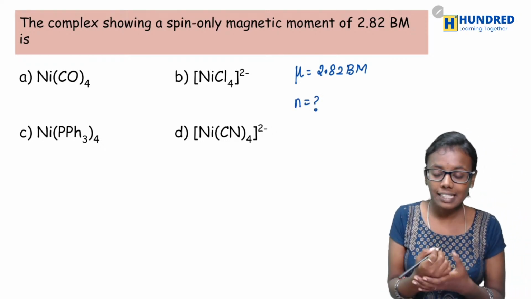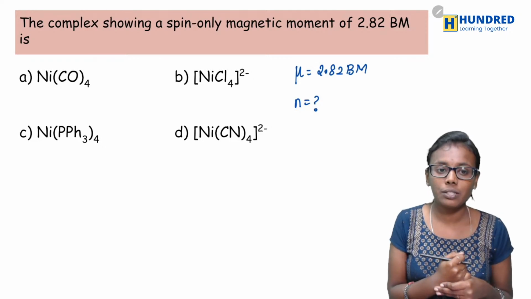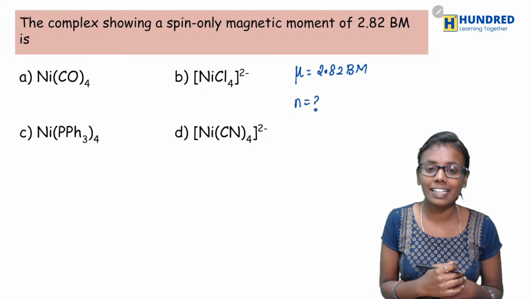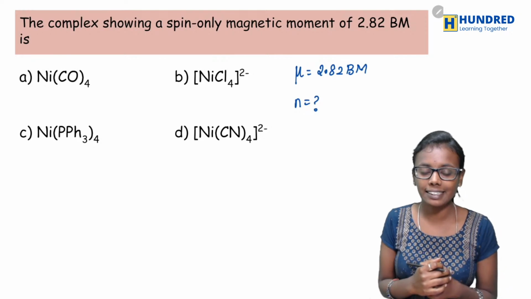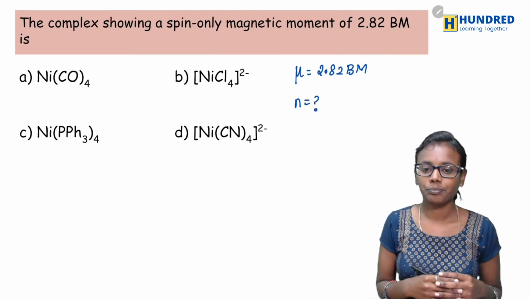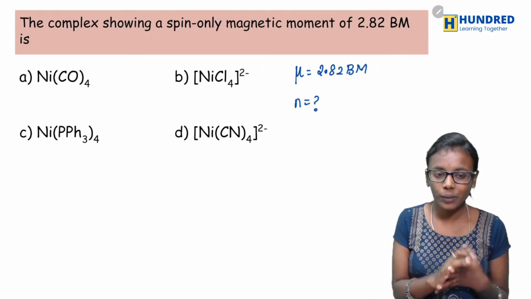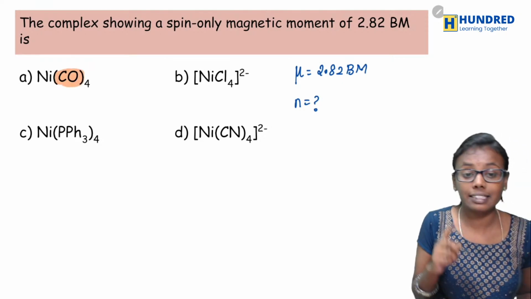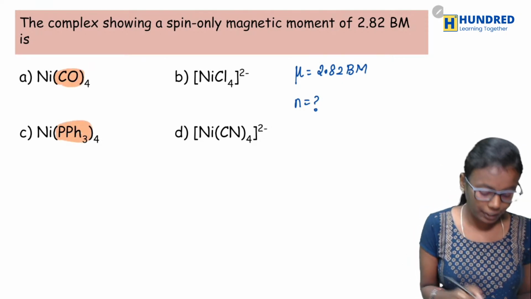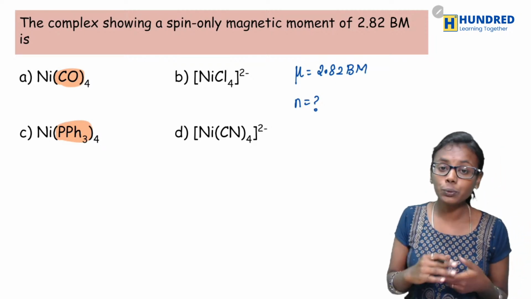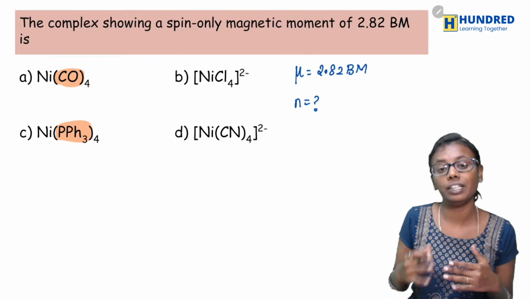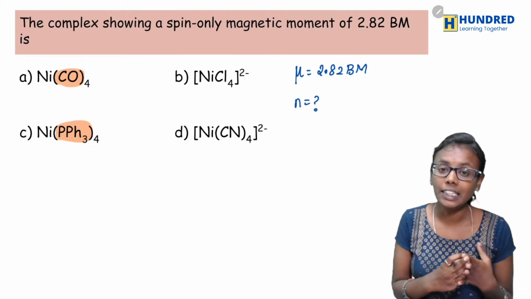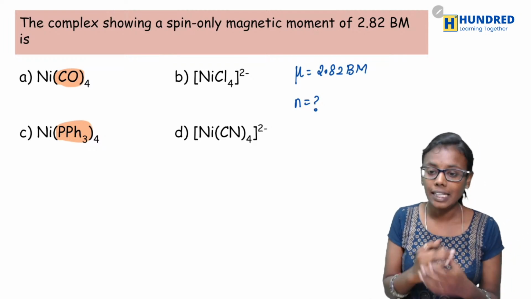So what is your guess? Among these four complexes, which would be the correct answer? Any guesses? Okay, now look into the options. Look into the ligands. Here the ligand is CO and here it is PPh3. Both are neutral ligands. So what is the oxidation state of nickel? Here it is going to be 0.